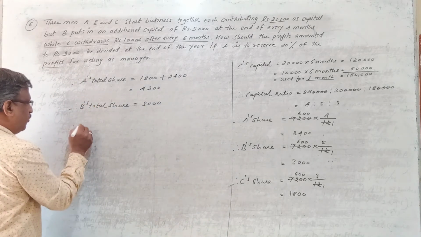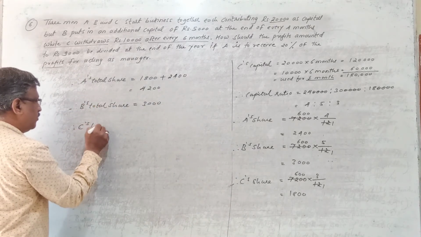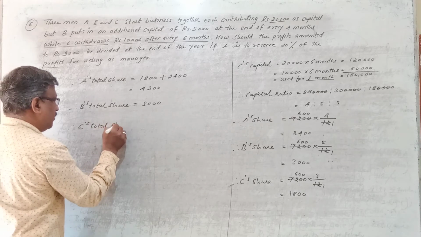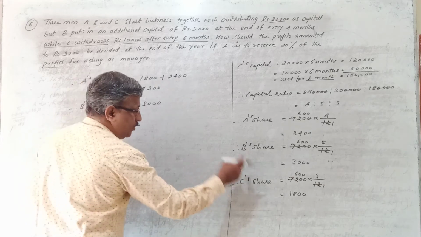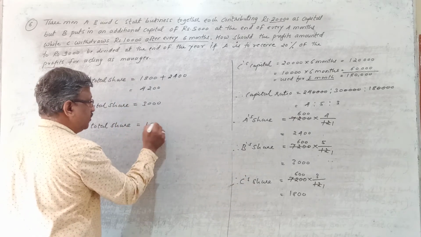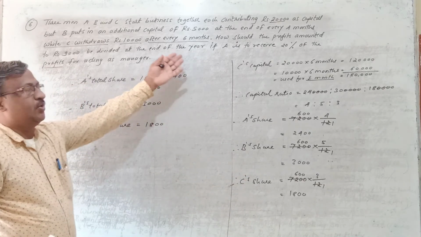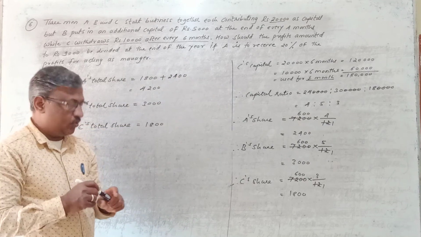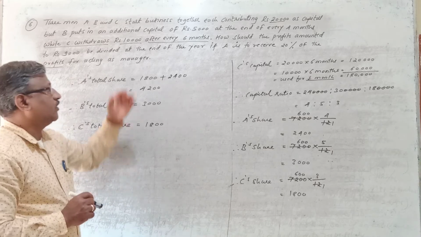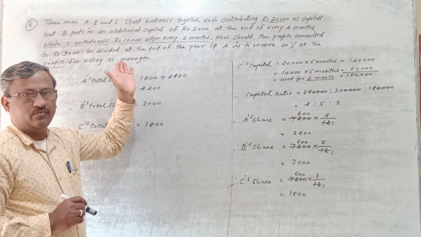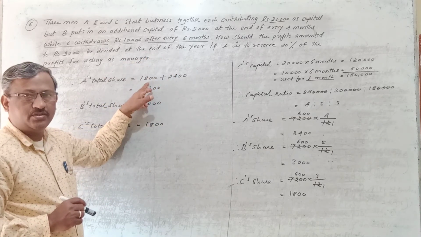And finally we have to find C's total share. So C's total share also is the share out of this balance profit, how much is it? 1,800, because he is also not getting any extra share. Only who is getting here? Only A is getting, because he is acting as manager. So for that he is getting 20% of the profit, 1,800, that we have added in his share.